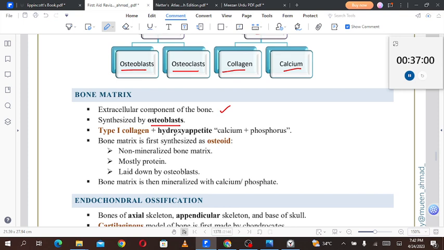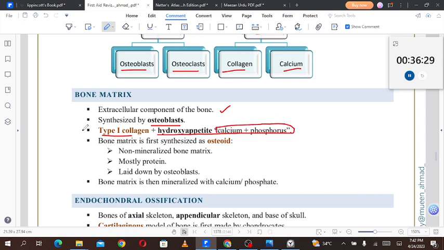Type 1 collagen plus hydroxyapatite, calcium plus phosphorus. So there will be components to the matrix. First one is type 1 collagen, second one is hydroxyapatite, calcium plus phosphorus. It is a very tough formula, so remember it: it is hydroxyapatite which is formed by calcium and phosphorus. I'm sorry. So there is type 1 collagen. There are 2 things only. The first thing is type 1 collagen, and the second thing is hydroxyapatite, that is calcium and phosphorus.